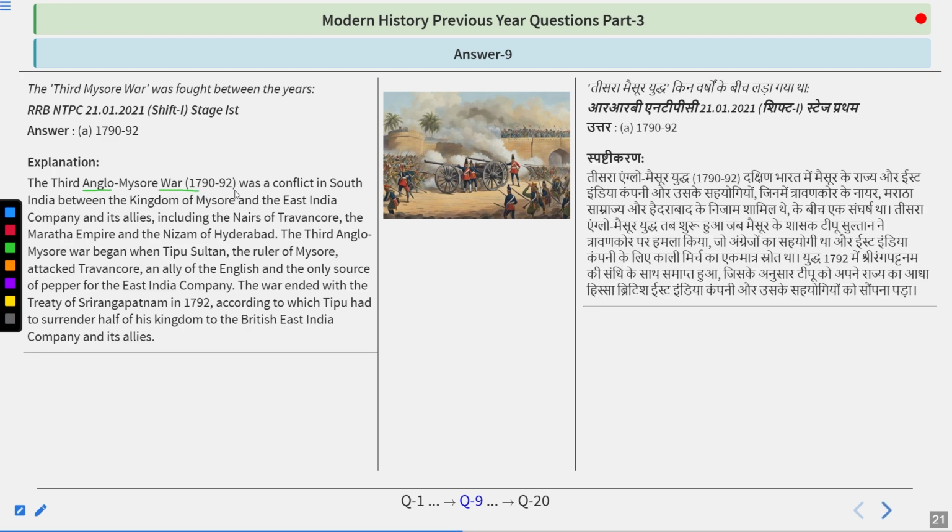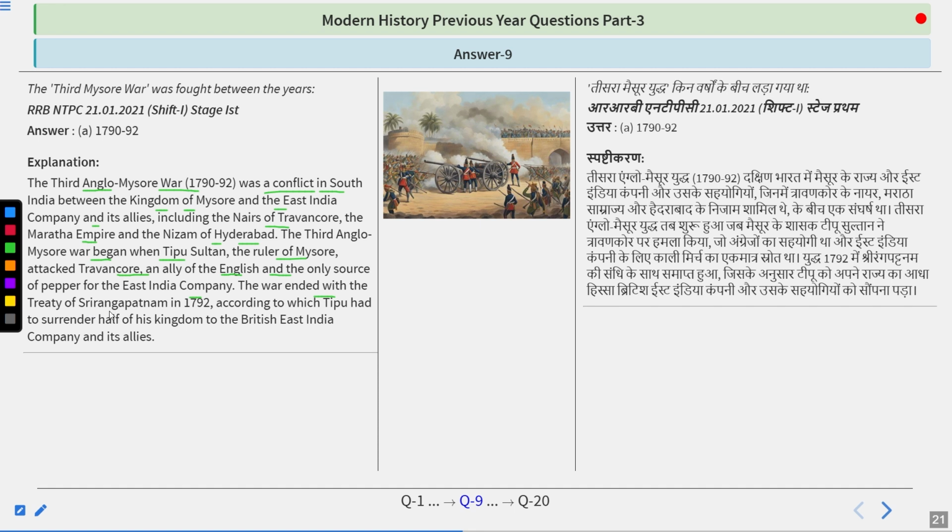The Third Anglo-Mysore War, 1790 to 1792, was a conflict in South India between the Kingdom of Mysore and the East India Company, including the Nairs of Travancore, the Maratha Empire and the Nizam of Hyderabad. It began when Tipu Sultan, the ruler of Mysore, attacked Travancore, an ally of the English and the only source of pepper for the East India Company.